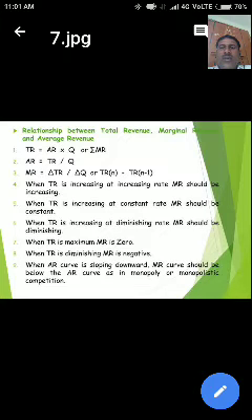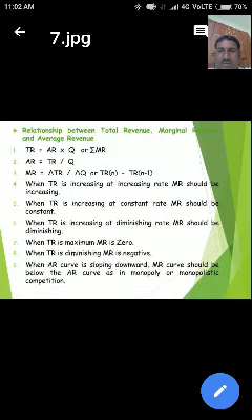When total revenue is diminishing, marginal revenue has a negative slope. Here in diagram A, total revenue is declining after point B. In diagram B, after point B, marginal revenue is negative, meaning it is below the x-axis.